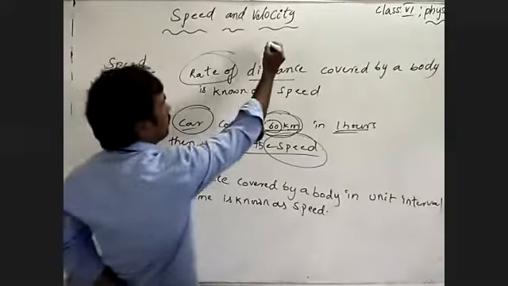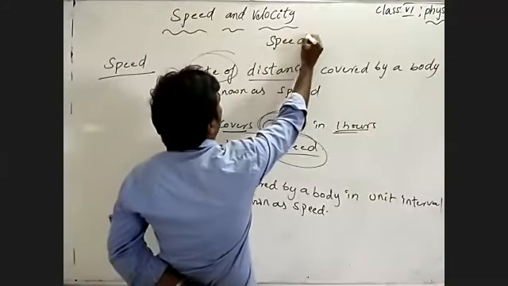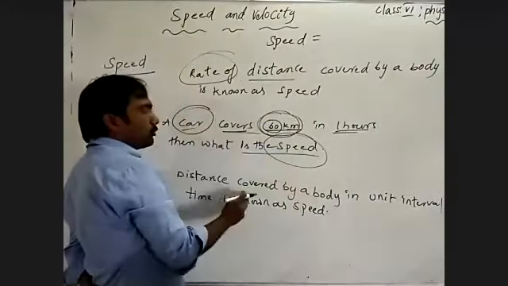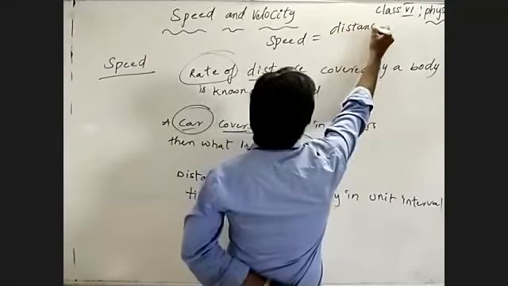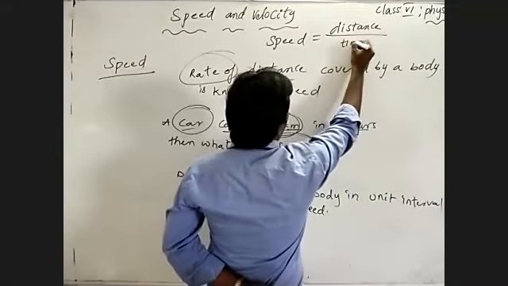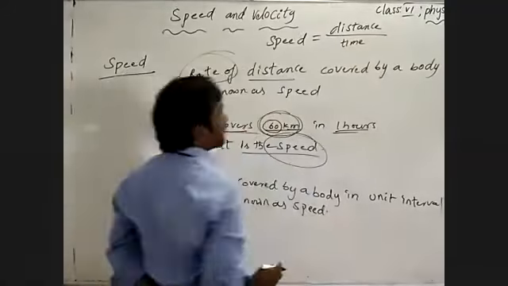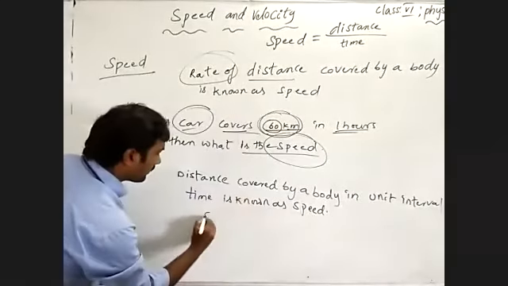Speed is equal to distance on a unit time. So distance by time taken by a body, that is the complete information.